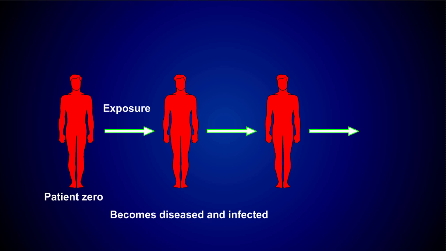Then another susceptible individual becomes exposed and then becomes sick themselves, and the process continues on and on. In this way, the spread of the disease-causing organism quickly moves through the population, creating a chain of infection that continues unabated. So if the point of medical intervention is to prevent such chains of infection, how is this accomplished?